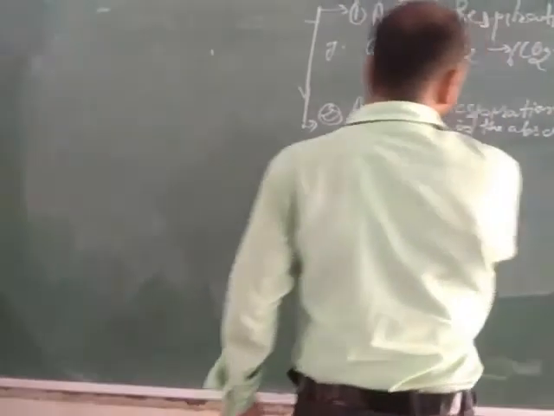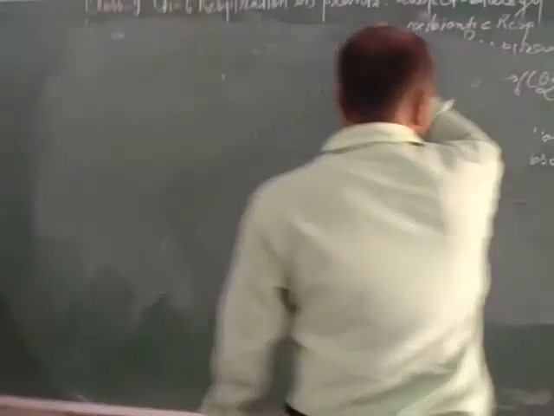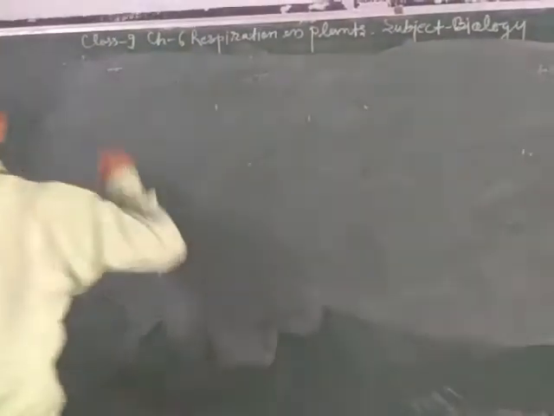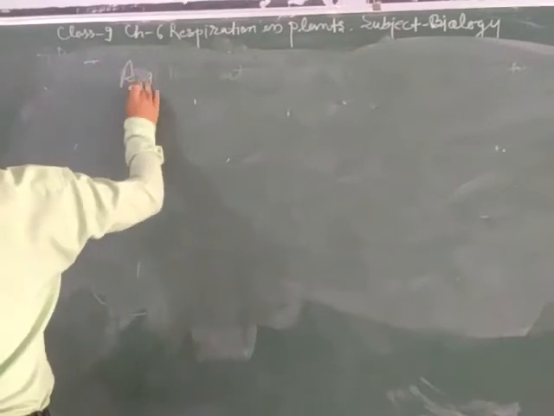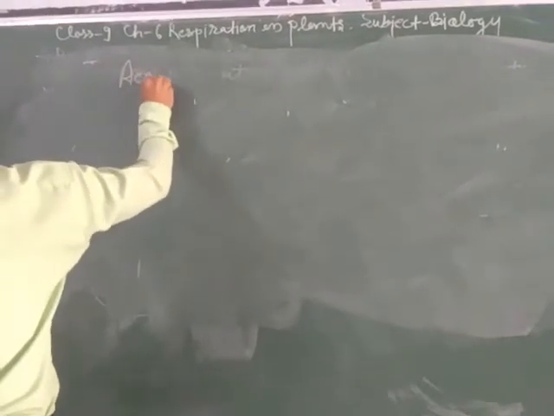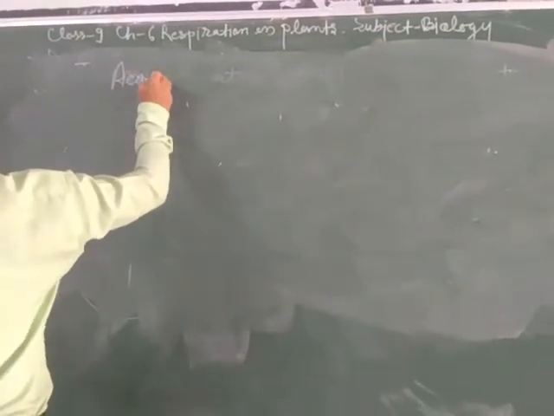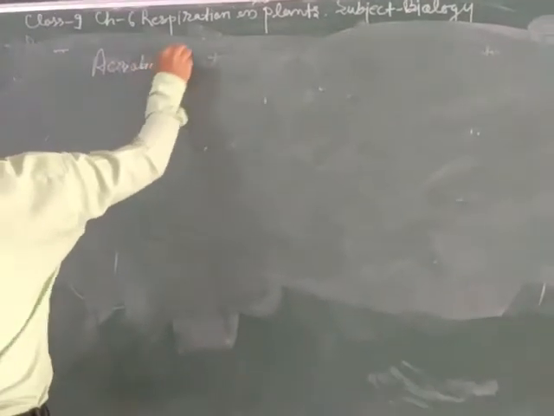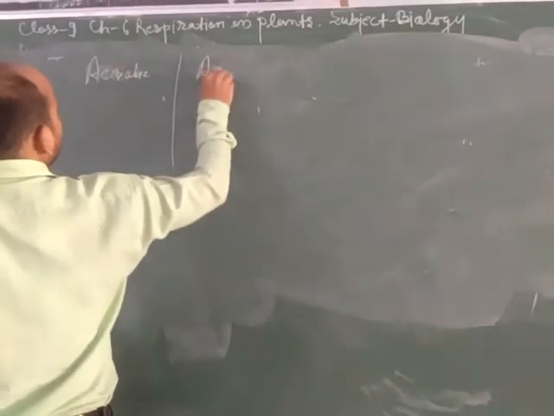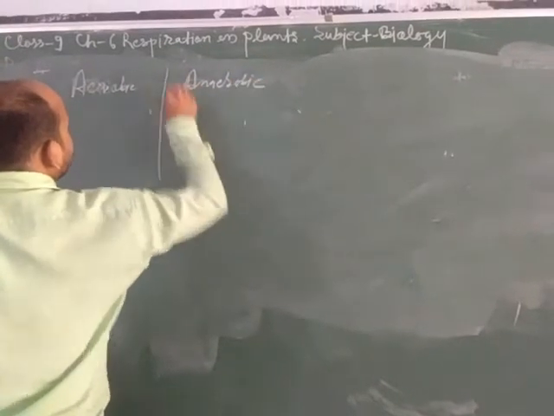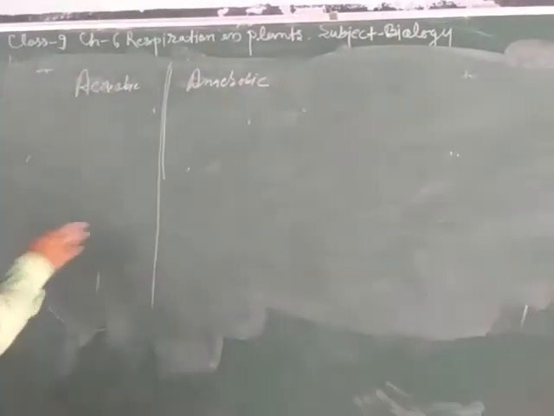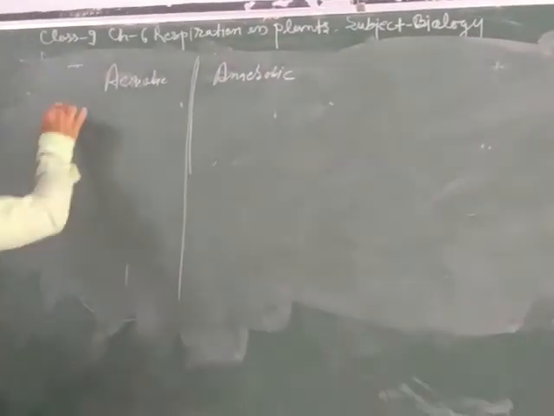As we have discussed here, aerobic respiration occurs in the presence of oxygen, and anaerobic respiration occurs in the absence of oxygen. Now we will discuss clearly aerobic respiration, and second is anaerobic respiration. Aerobic is called oxybiotic respiration, but anaerobic is non-oxidant.